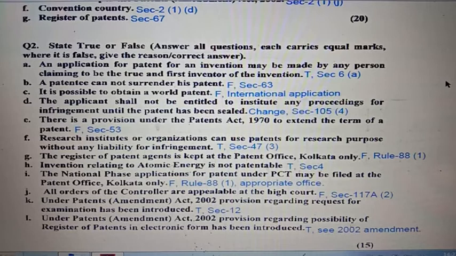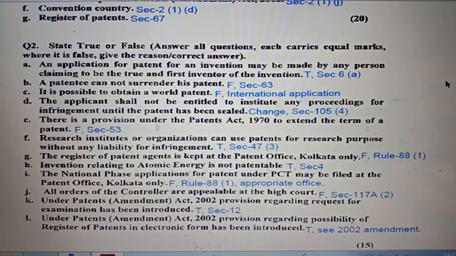Question number 2J. All orders of the controller are appealable at the High Court. Orders are appealable at IPAB. Statement is false. Kindly see section 117A, clause 2 for all the sections which are appealable before the appellate board.